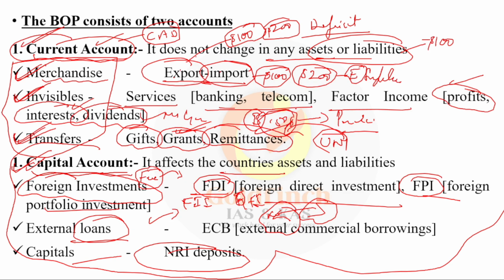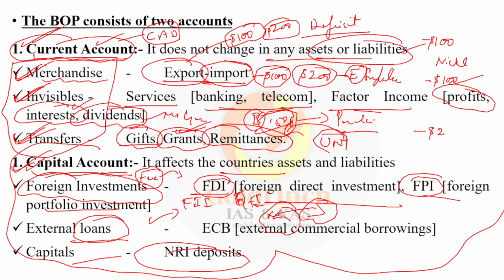In services, banking, telecom, factor service, etc., I can assume that it is nil. And I take transfer payments. Rather than India receiving more gifts, India is giving more gifts to other countries like Indian neighbors. So again it is minus $100.